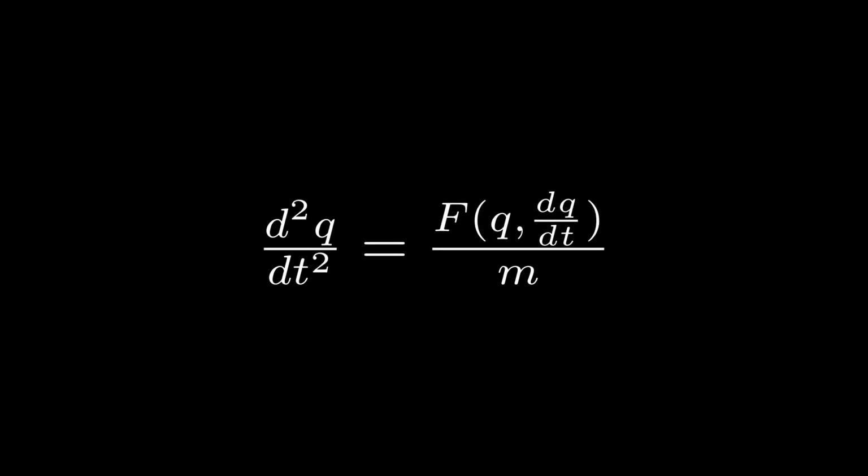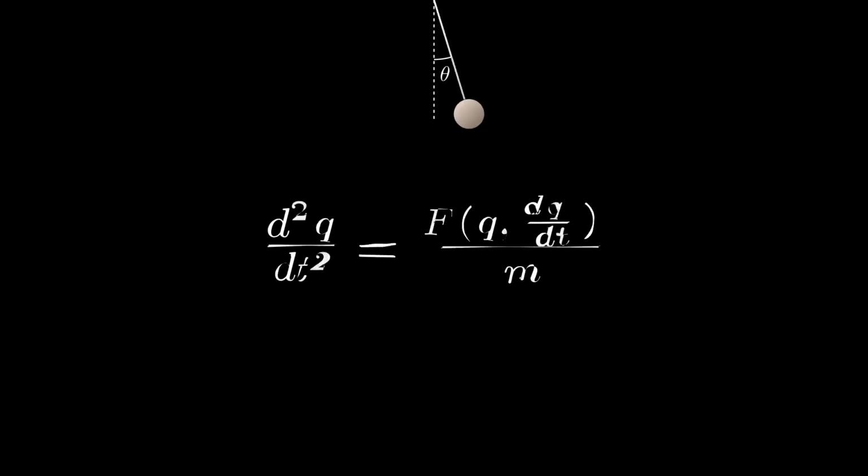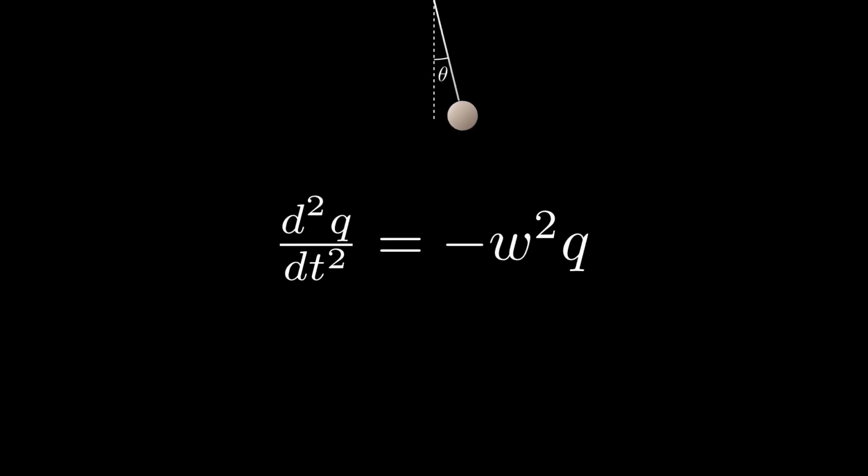If the force is not explicitly time dependent, the system governed by that force is called an autonomous system. And throughout this video, we'll talk about autonomous systems. Let's look at a conservative system with which we all are familiar, that is the simple harmonic oscillator. Its potential is half m omega square q square, where omega is the angular velocity. The equation of motion of SHO is given here.